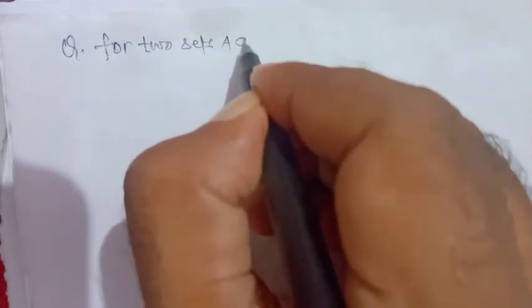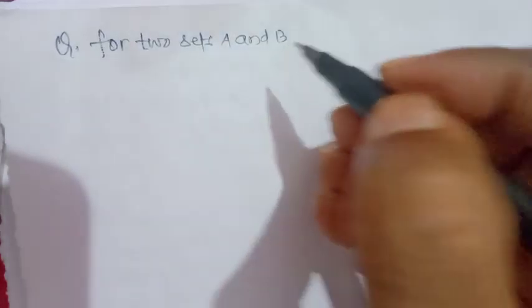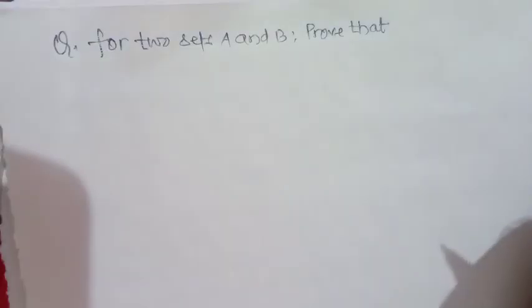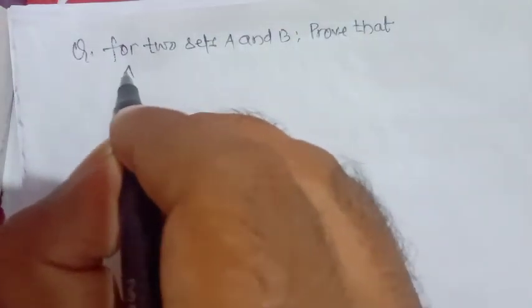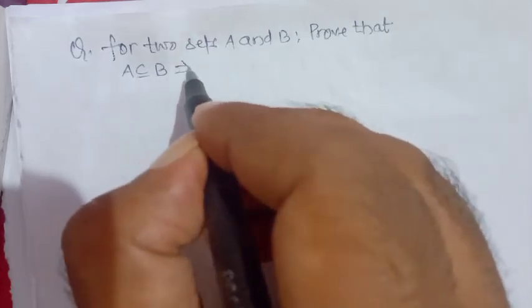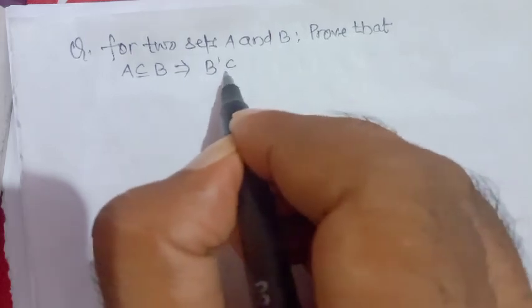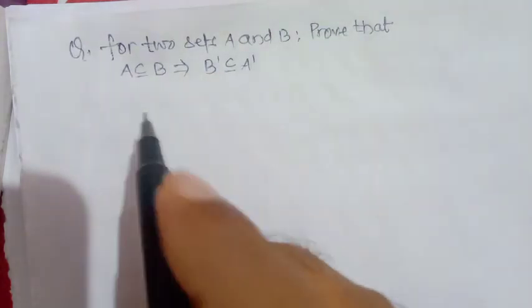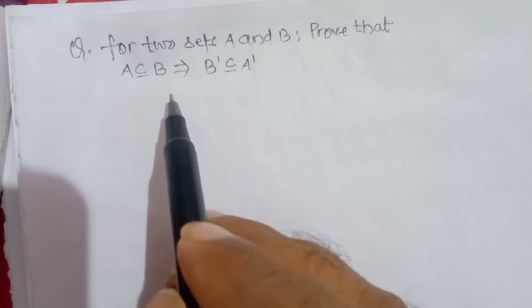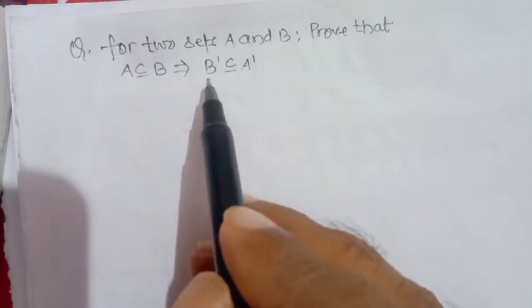For two sets A and B, prove that A is a subset of B implies complement of B is a subset of complement of A. It means A subset of B is given and you have to prove that complement of B is a subset of complement of A.